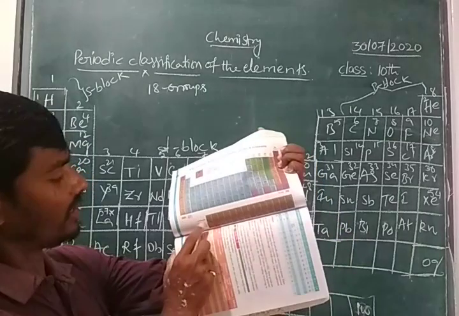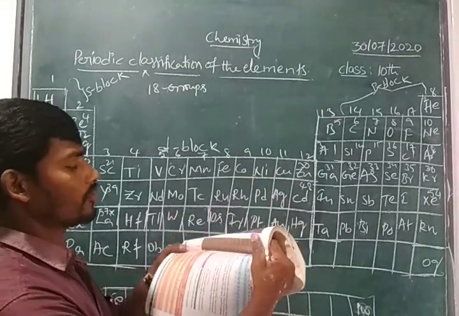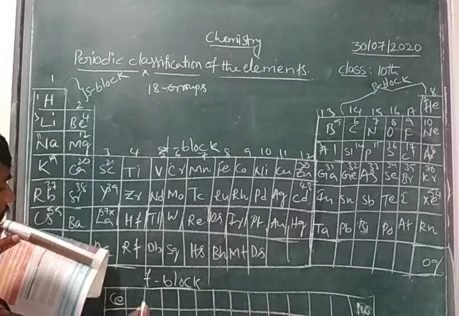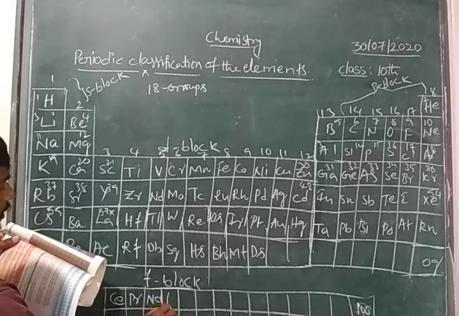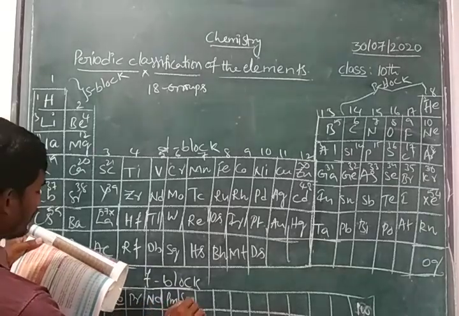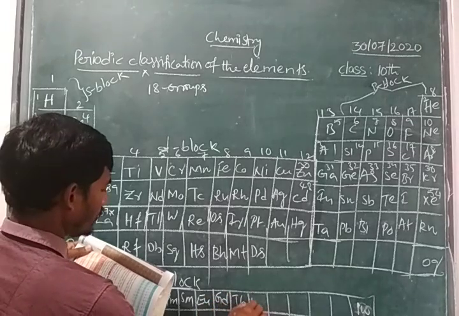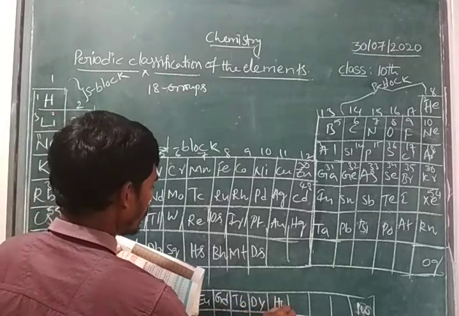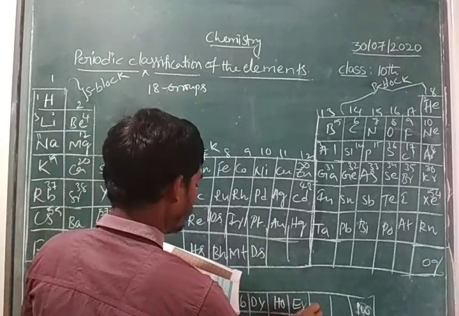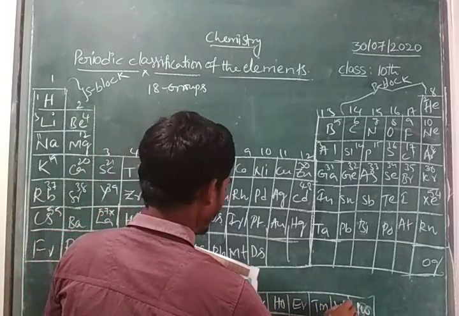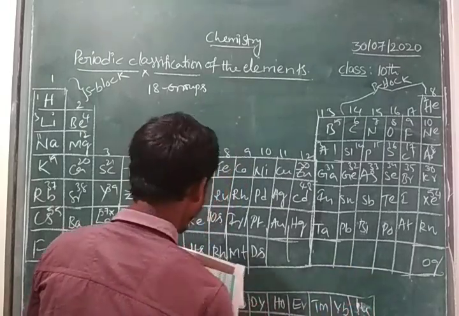Here we have cerium, praseodymium, neodymium, promethium, samarium, europium, gadolinium, terbium, dysprosium, holmium, erbium, thulium, ytterbium, and here it is lutetium.